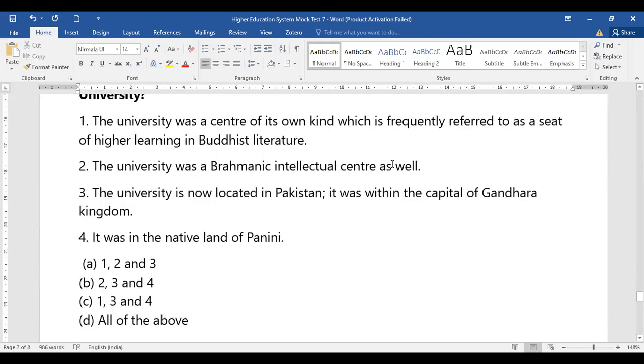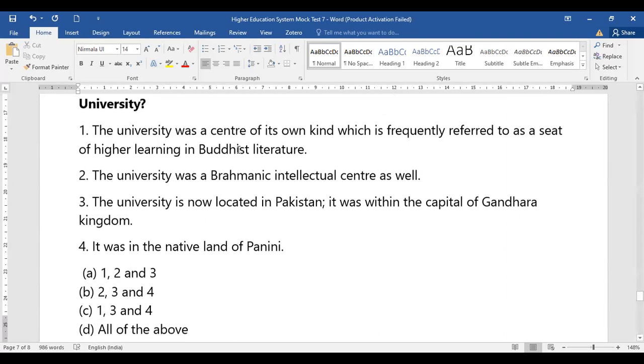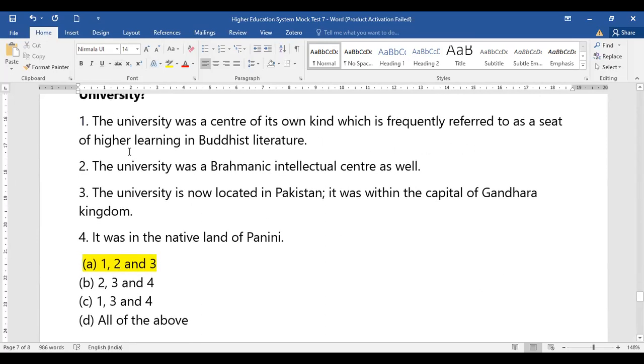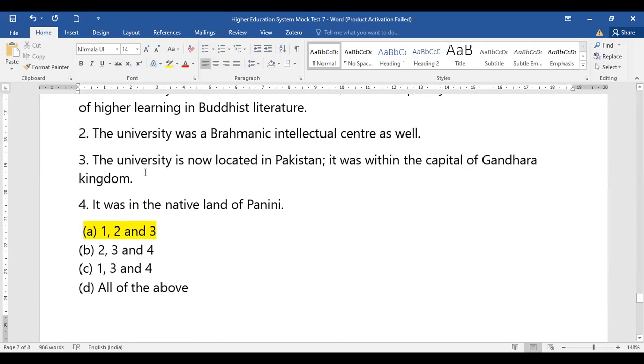Whether it is a center of Buddhist literature, a Brahmic intellectual center, the university is located in Pakistan, or it is the native land of Panini. So from the given options, which stands to be right regarding Takshila University? The right option stands to be option number A. That is, with respect to the higher center of Buddhist literature, Brahmic intellectual, and yes, it is located in Pakistan, right?